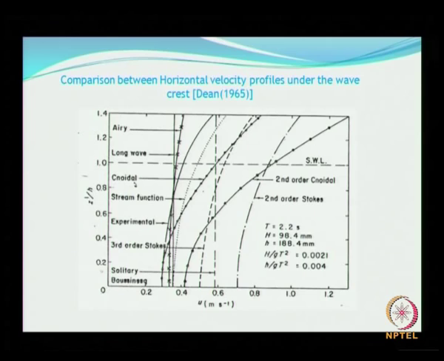but you see the solitary wave theory, sinusoidal wave theory, Airy's theory, all these things, how it really differs. The variation is from something like around 0.3 and it goes up to about 1.3, and the deviation is significant near the free surface.